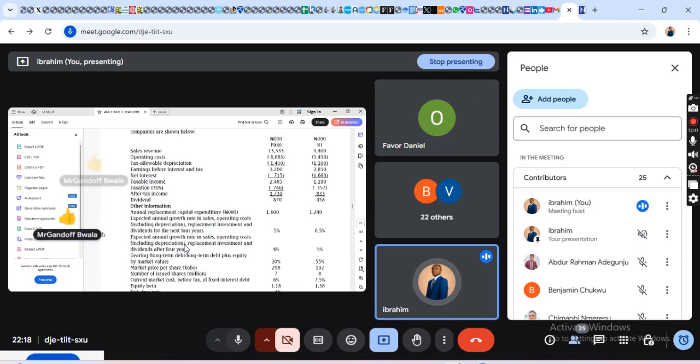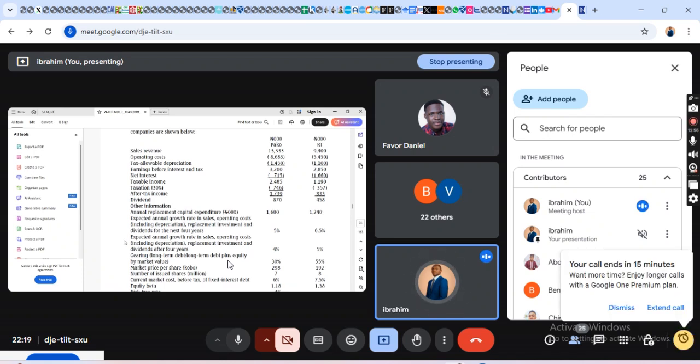Now, if this is established, class, the gearing is long-term debt divided by long-term debt plus equity. So which means debt divided by debt plus equity. 30%, 55%.